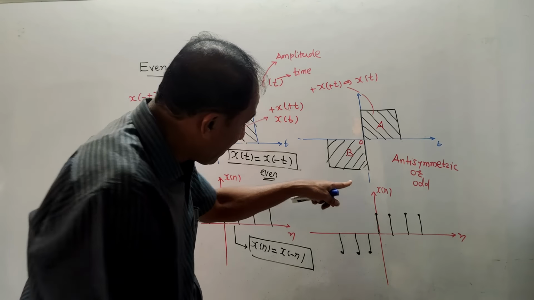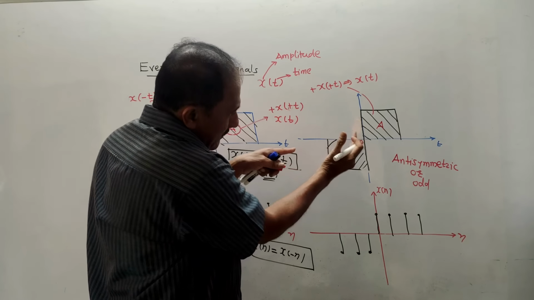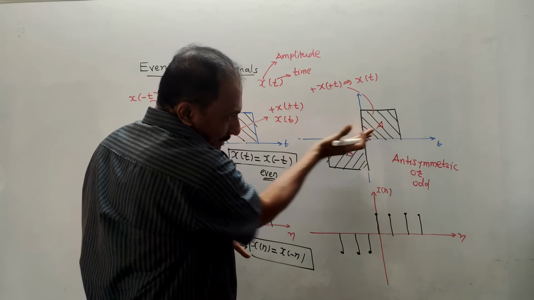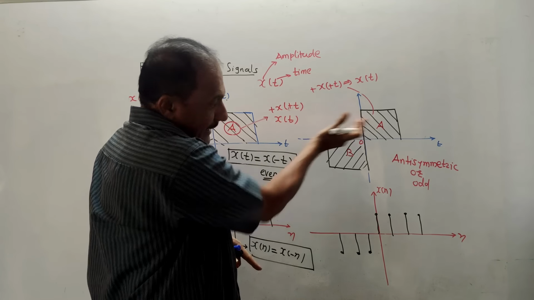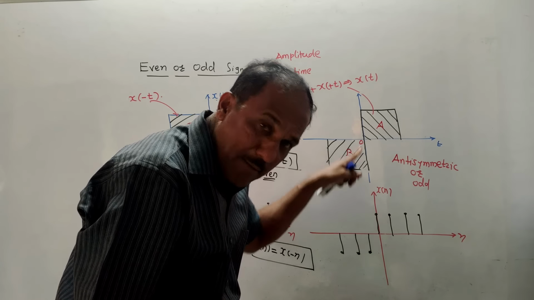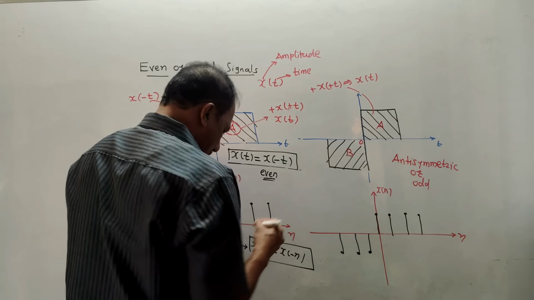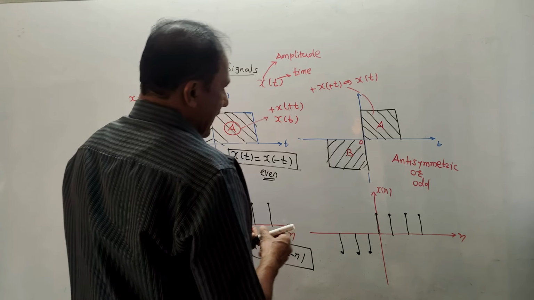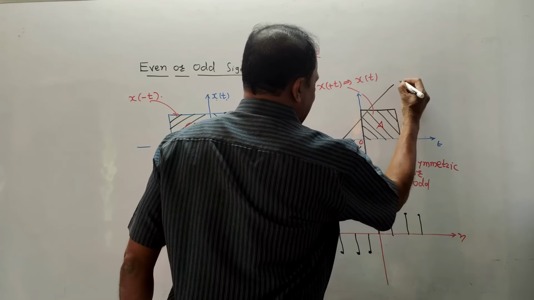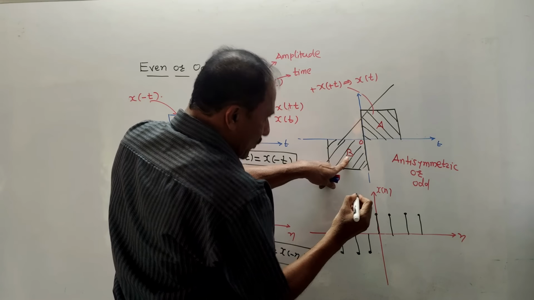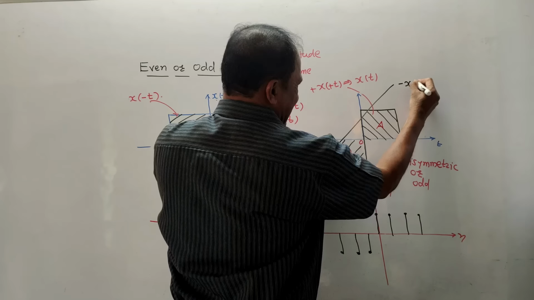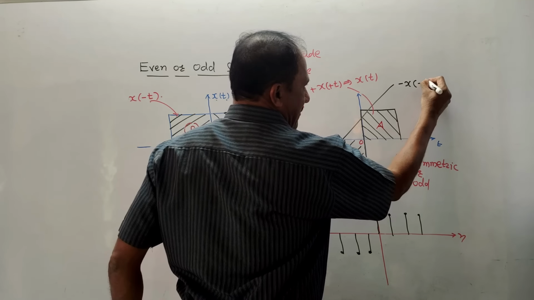For part B, time is negative because part B is on the negative time axis. It is at the LHS, and the amplitude is also negative. It is below this horizontal line. So for part B, I can write the mathematical equation as, since amplitude is negative, minus X. Time is also negative, so I will write minus T.